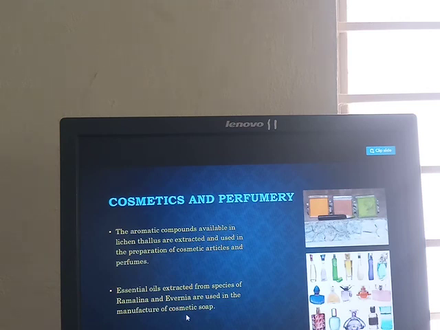It is a very simple unit in your BSc first semester. The main important question is the internal structure of the lichens for 5 marks, or briefly explain lichens. A question can be asked for 5 marks. Or write the economic importance of lichens. The question can be asked for 5 marks in your examination. Okay, it is the simplest chapter. You have to study. If you have any doubt, ask in your link. Okay, thank you, one and all.